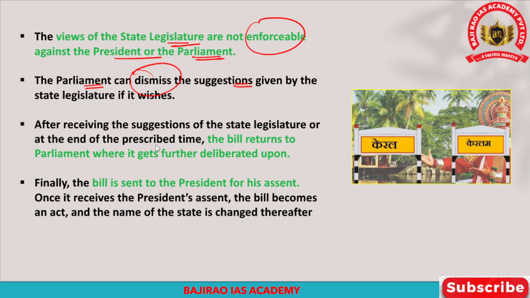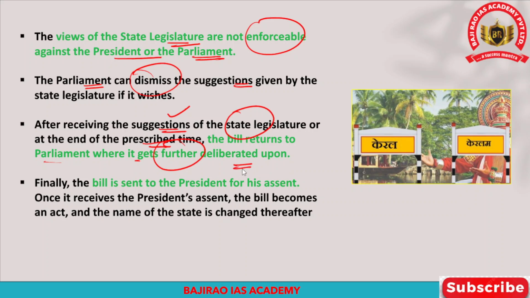After receiving all these suggestions of the state legislature within a prescribed period of time, okay, there is a certain period of time which is given when a bill is referred by the president to the respective state legislative assembly, or at the end of the prescribed time, the bill would return to the parliament where it gets further deliberated upon.